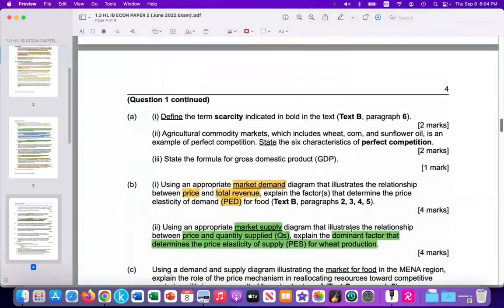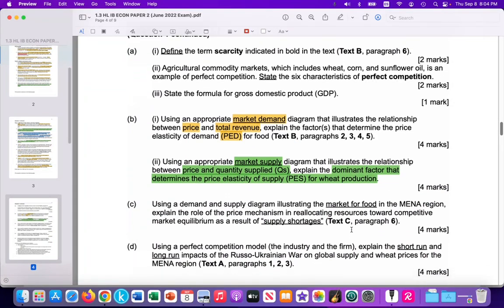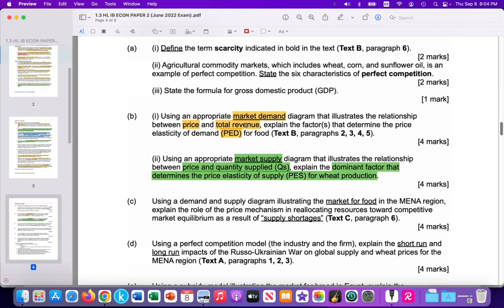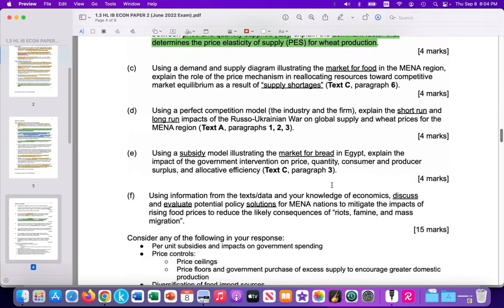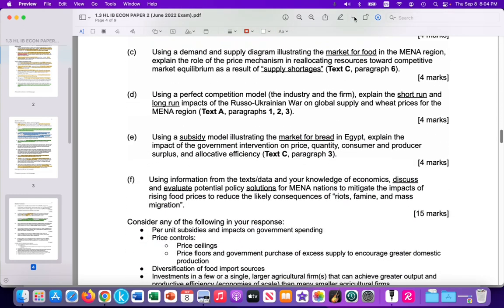and let's go ahead and tackle the paper 2 question. So in the previous 2 videos, the first video, we tackled this question, part B, highlighting why the demand curve is inelastic and how there would be a direct relationship between price and total revenue. In the second video, we looked at market supply and why the supply curve is inelastic for food and particularly wheat. So now we're going to go over this question here, C.